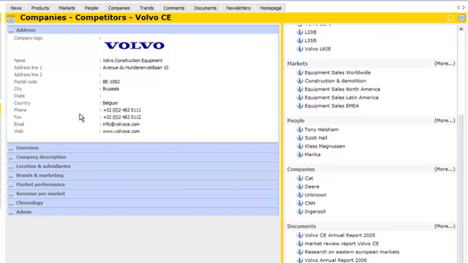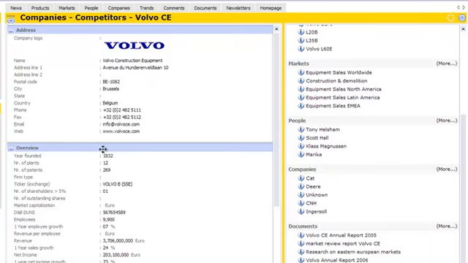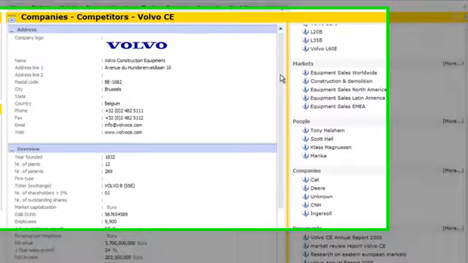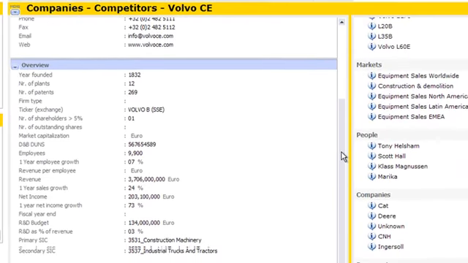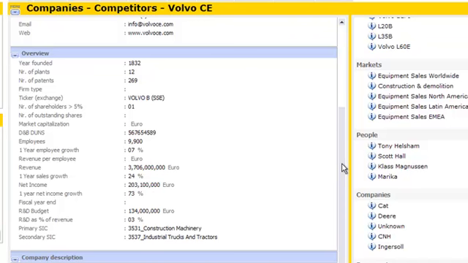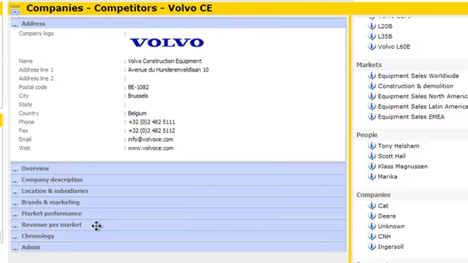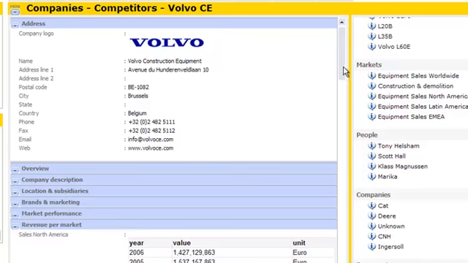The company profile is constructed out of a number of chapters, which can be easily opened and closed by double-clicking on their headers. Each of the chapters holds information on a specific topic. For instance, the Overview chapter will show you the year that the company was founded, the number of plants, and the number of patents that this company has. In addition to these three, there is information about the number of employees, the revenue, and the net income of the company. For Homestar, the various chapters can hold information on various topics of their interest.